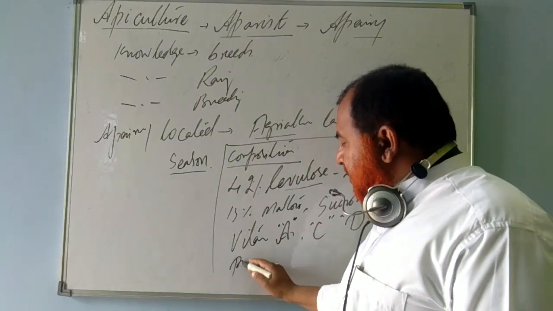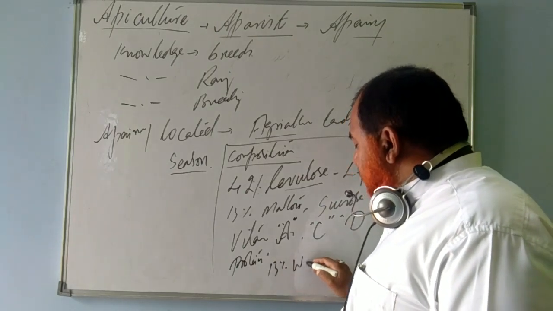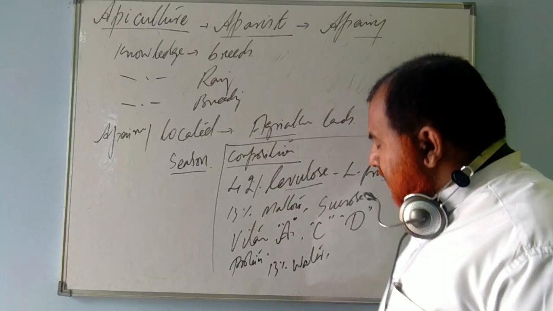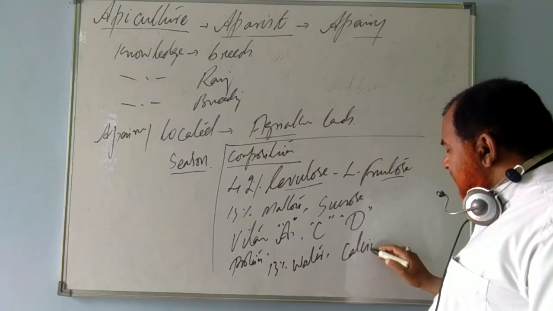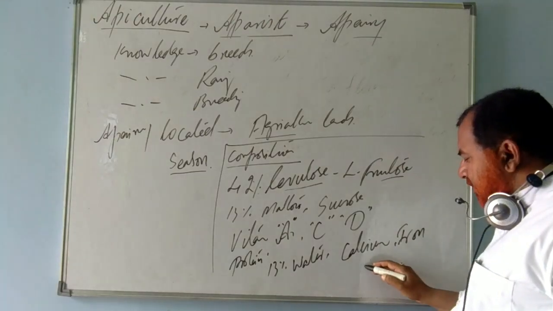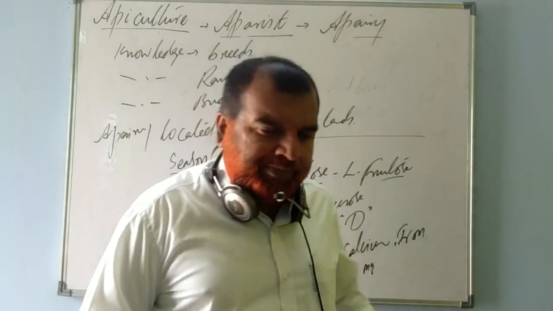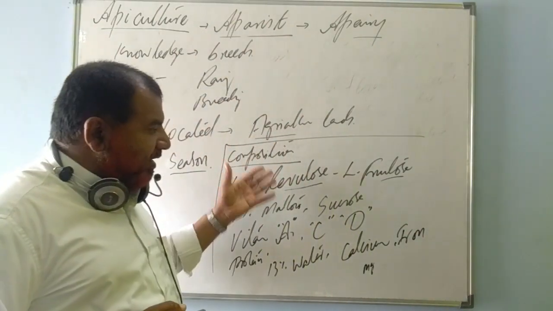Apart from that, proteins are there. Around 13% water is there. Fine. Clear. It has calcium. It has iron. Slightly, some magnesium. Minerals are there. So this is the composition of honey.